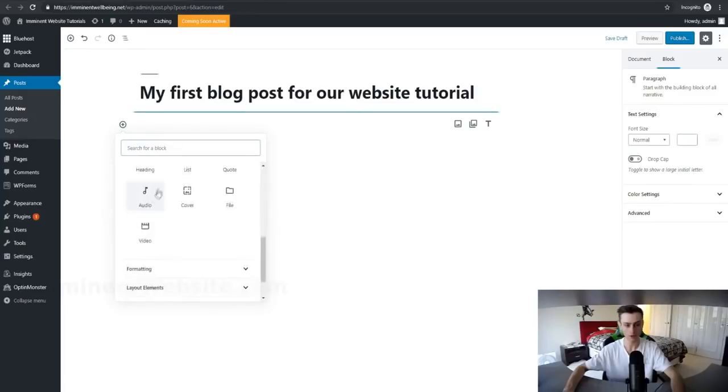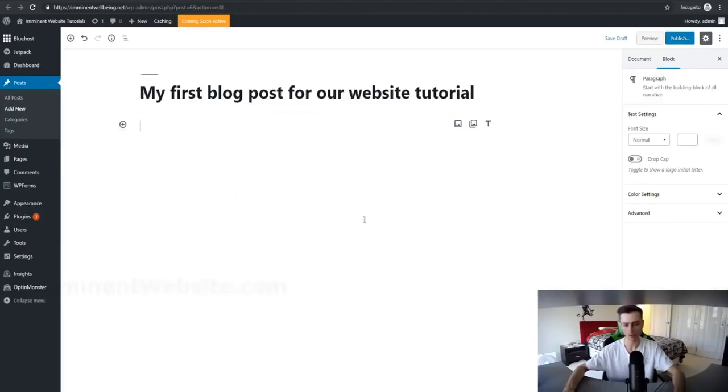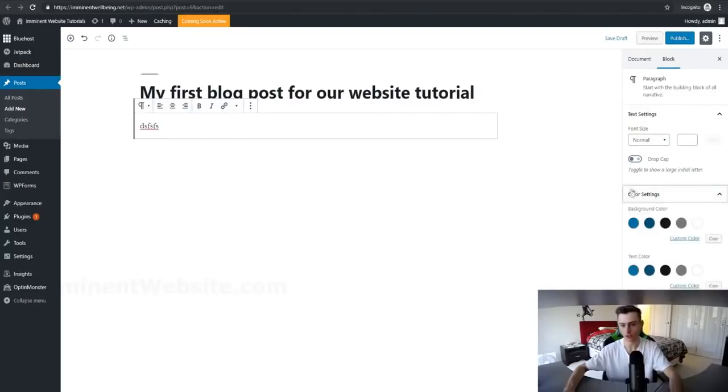If we go to common blocks, you can see all the common blocks right here on screen. You can add formatting blocks, layout elements, widgets, embeds. You get the big idea. And obviously, if you're adding text, you can add some bold to it, some italics, some links, all that type of stuff right here. And if we go over here, you can adjust the font size, the color settings, and you can mess with the advanced settings right here as well.